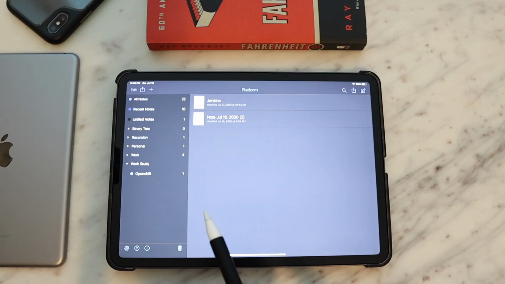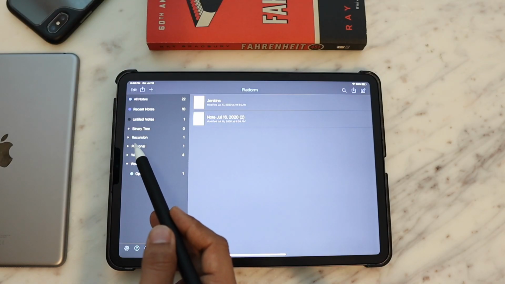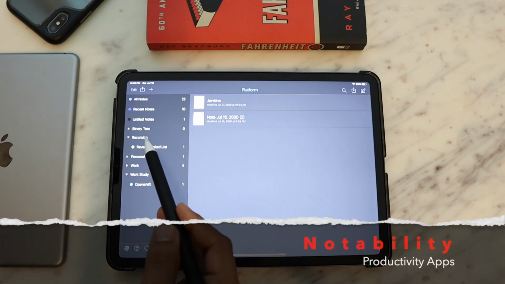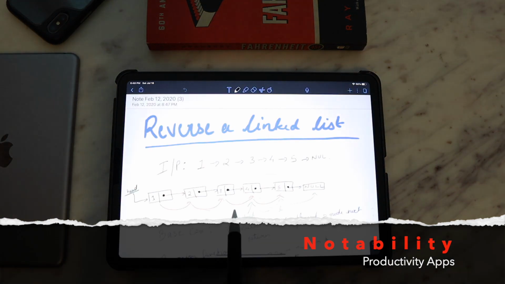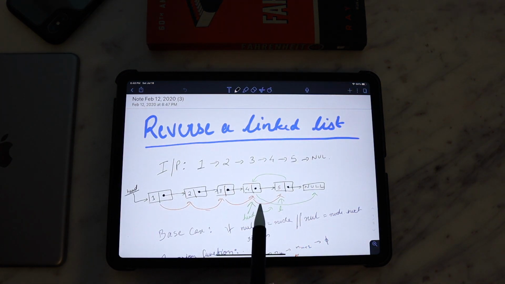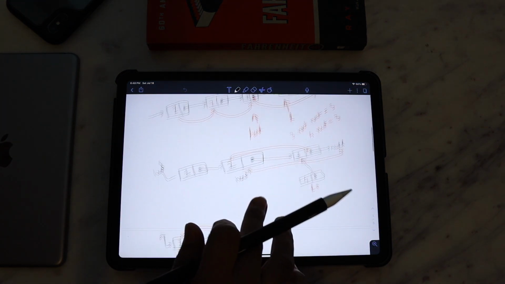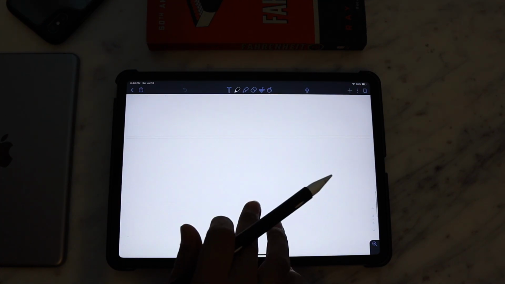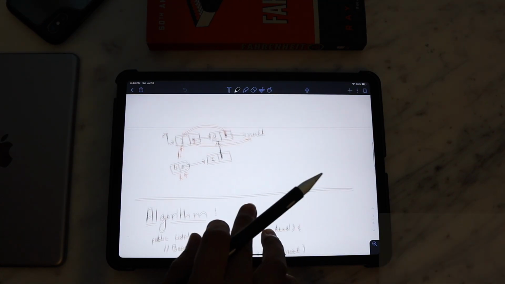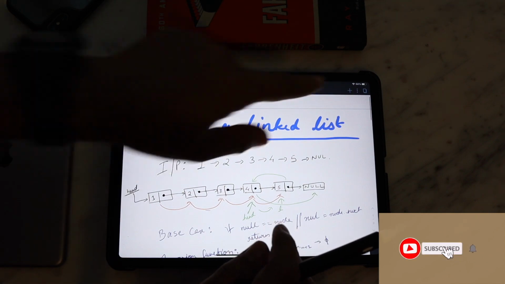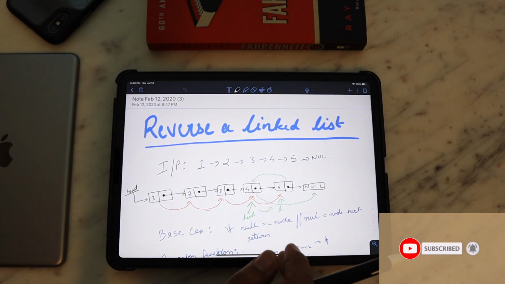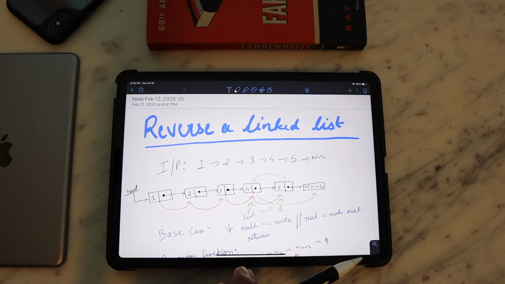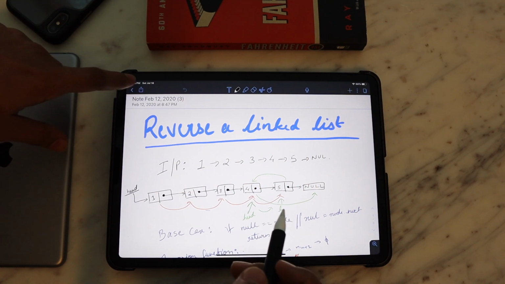Well, let's talk about the next app in the productivity category, Notability. If you make use of Apple Pencil to take notes, you definitely need this app. This is the only app that I'm going to talk about today which is not free. But believe me, every dollar is worth it for this app. Hands down, one of the best apps for handwritten note taking. It is not free though. I guess you can get it for $8 or something like that, but believe me, it is worth every dollar.